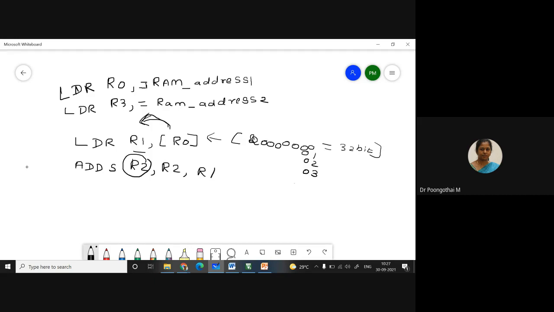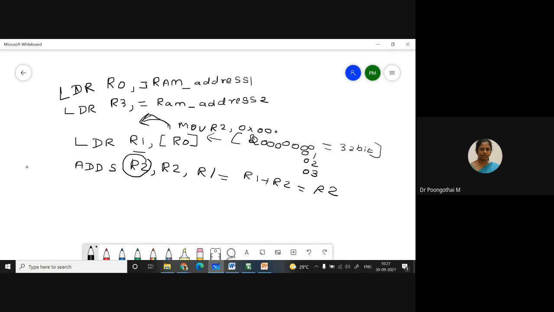So initially clear this R2: MOV R2, #0x00. So what will it do? It performs an addition operation with flag update. R1 plus R2, and the result will be held by R2.